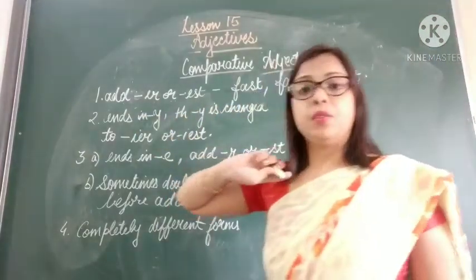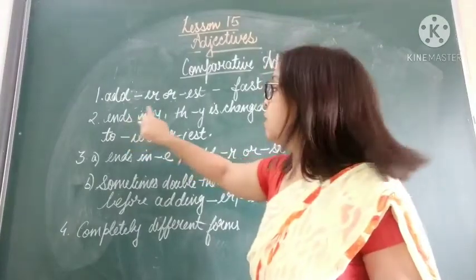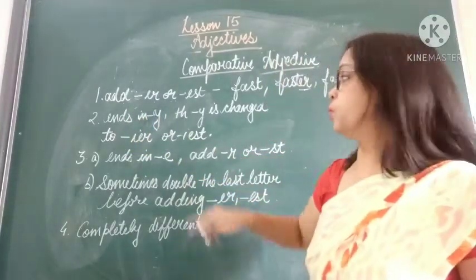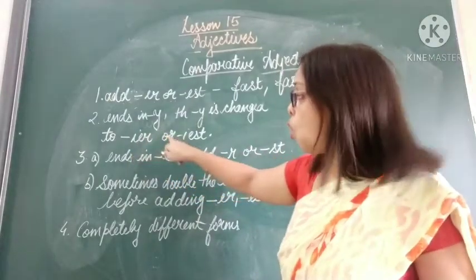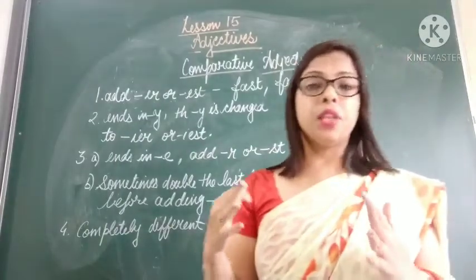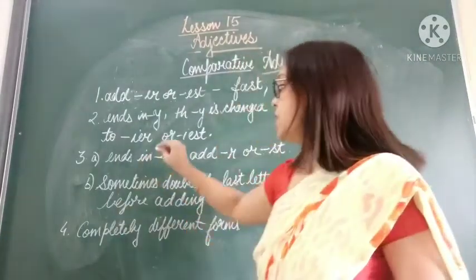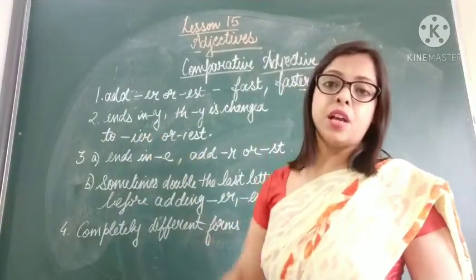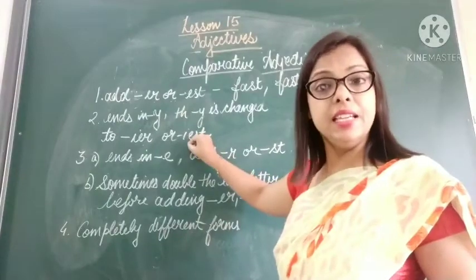Second, if the adjective ends in y, then what do we do? The y is changed to ier or iest, depending upon the number of things we are comparing. If we are comparing between two things, we add ier, and when we are comparing more than two things, we add iest.